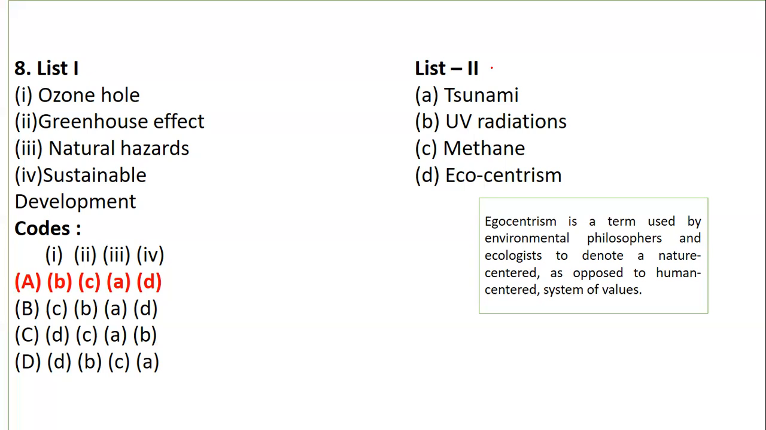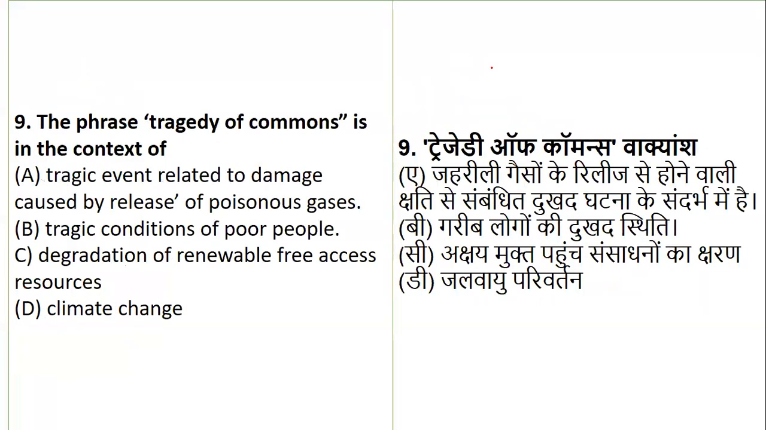Okay. Now, the next question: the phrase tragedy of commons is in the context of what? So basically, what do you mean by this phrase, the tragedy of commons? Is it a tragic event related to damage caused by poisonous gases? Is it the tragic conditions of poor people? Is it degradation of renewable free access resources? Or is it climate change?